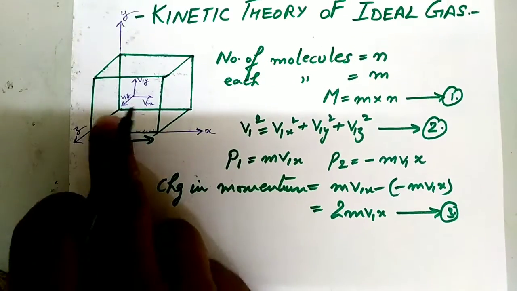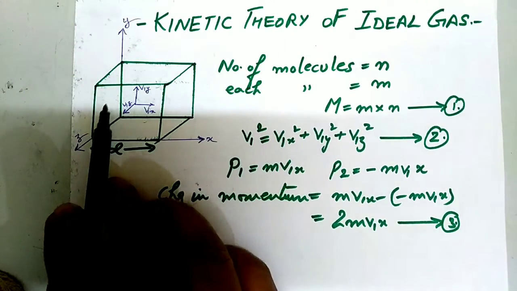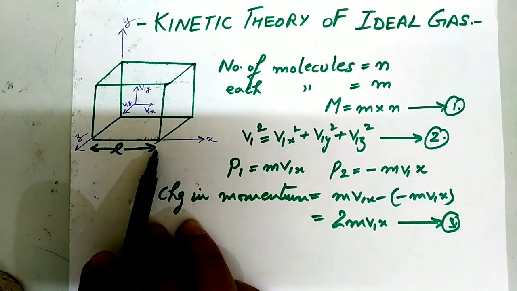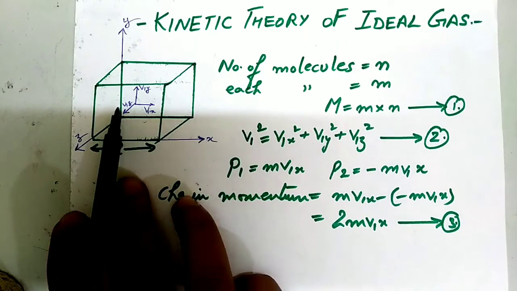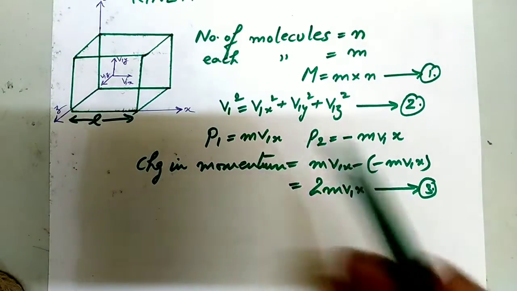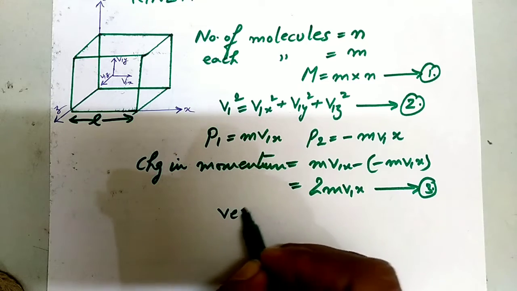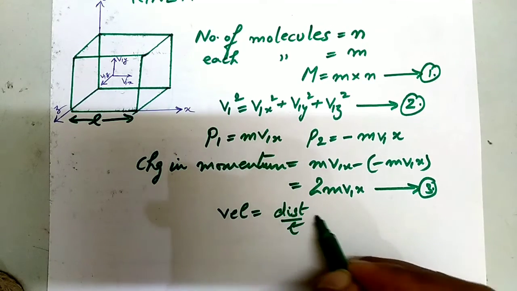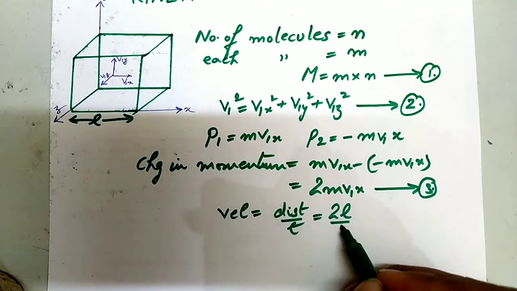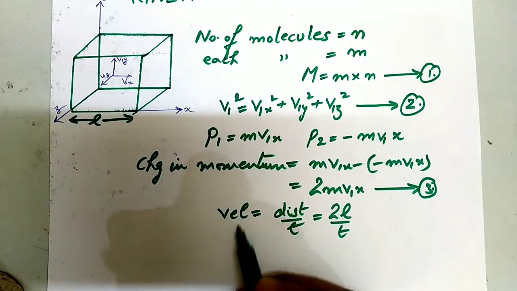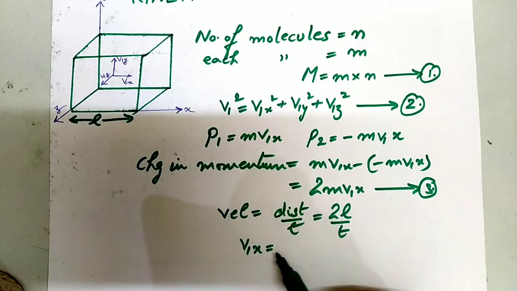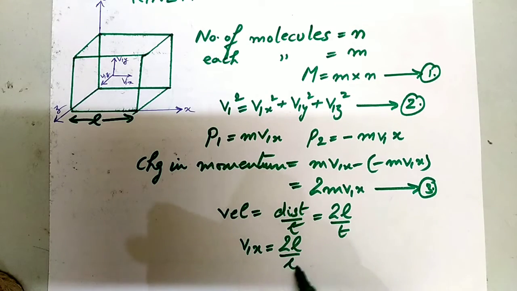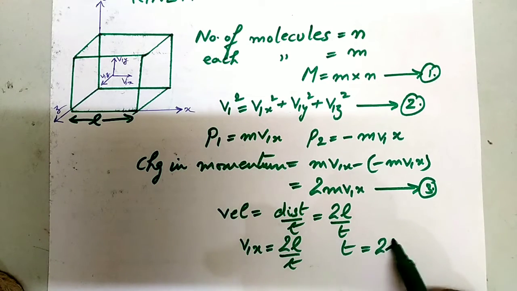Now the molecule covers a double length, L plus L. Therefore the velocity of the particle is given by distance upon time. The total distance is 2L and the time is t. Therefore we write v1x is equal to 2L upon t. Therefore t is equal to 2L upon v1x.